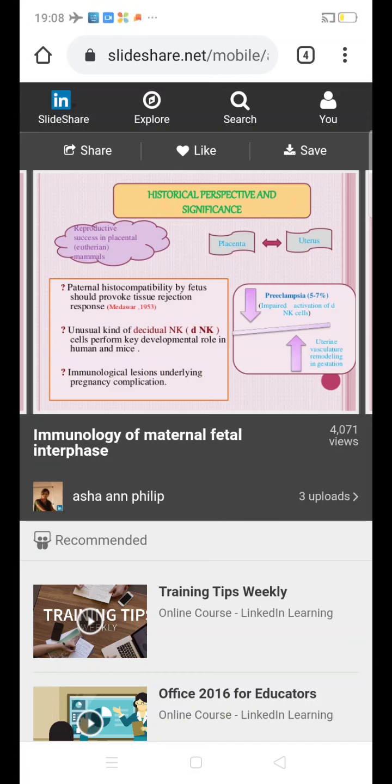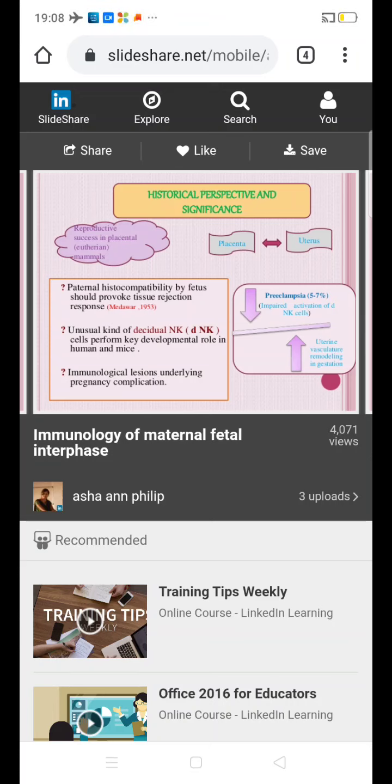Since the fetus is located within the mother, it should evoke an immune response against the genes from the father which are present in the fetus. But this does not happen in a normal pregnancy. So, the question is how this is overcome by the mother, so that paternal histocompatibility does not provoke tissue rejection in a normal pregnancy.